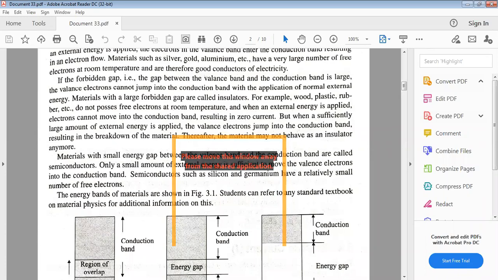According to their valence electrons, they are classified. For semiconductor materials, the outermost orbit has only four electrons. Four valence electrons, that's why it is called tetravalent. If it has three, it is trivalent. If it is five, it is pentavalent.